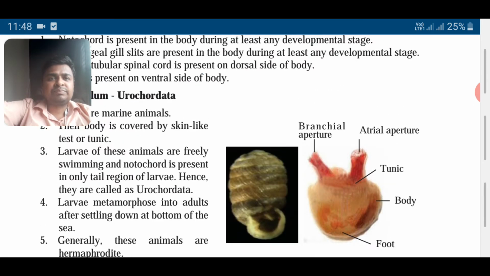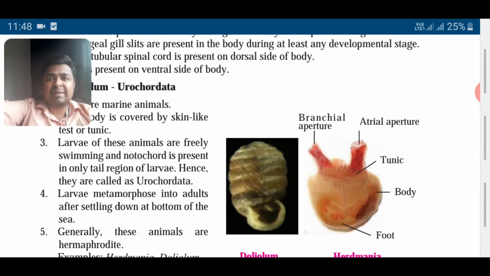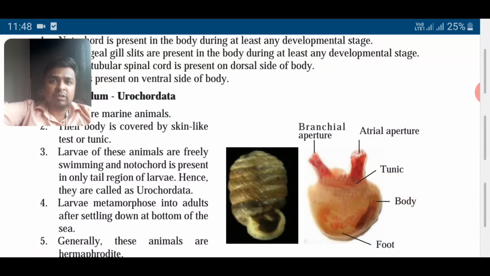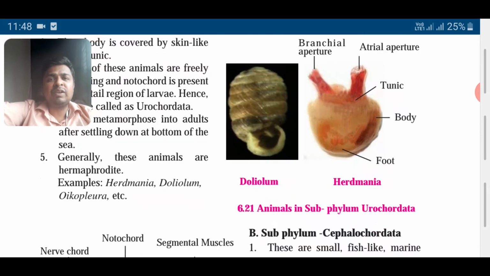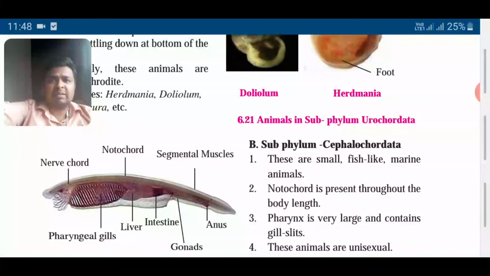Now, metamorphosis. There are two stages, one is the larval stage, the other is the adult stage. The larva is completely different from the adult and it metamorphoses. Metamorphosis is a complete change that occurs. You cannot recognize the two stages, meaning you cannot see that both are the same animal. We have a larva which can move here and there, and then we have the adult which never moves, it settles down at the bottom.